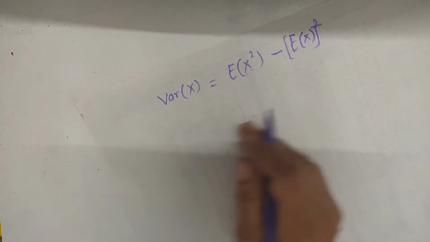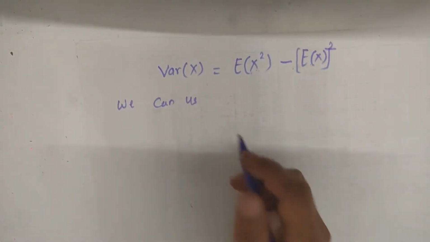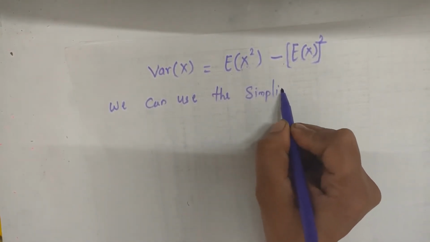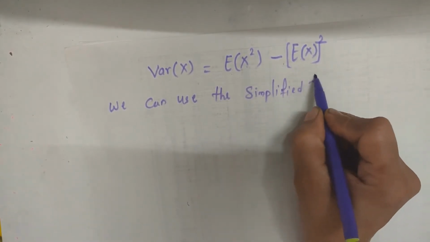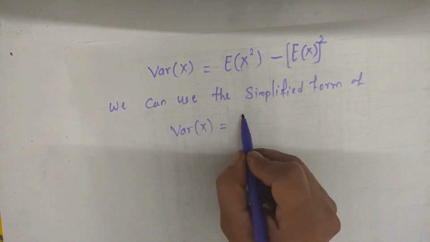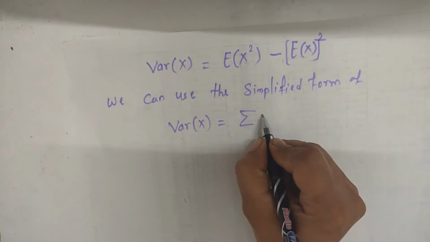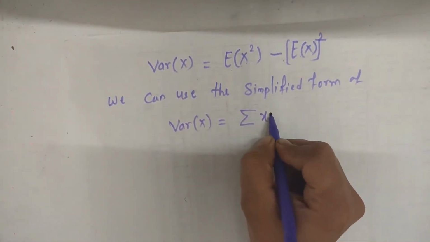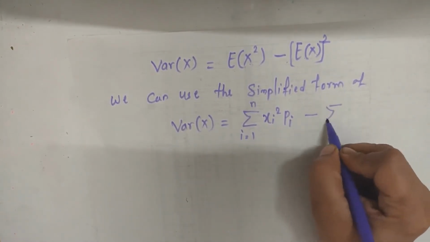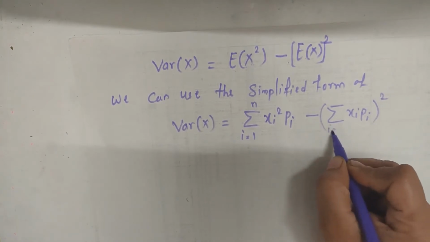So for variance of X we can also use the simplified form: variance of X is equal to summation xi square into pi, i from 1 to n, minus summation xi pi, bracket square, i from 1 to n.